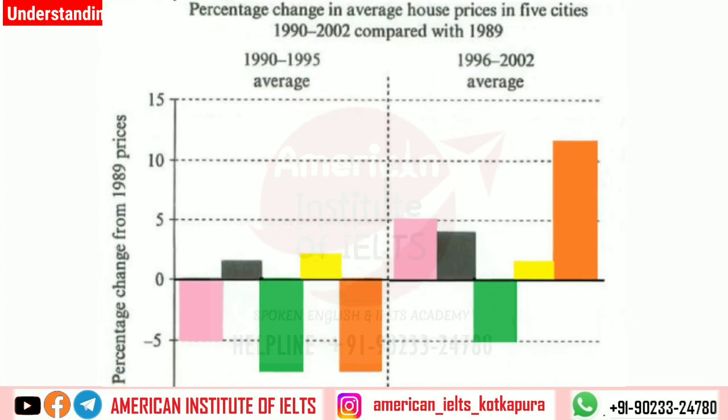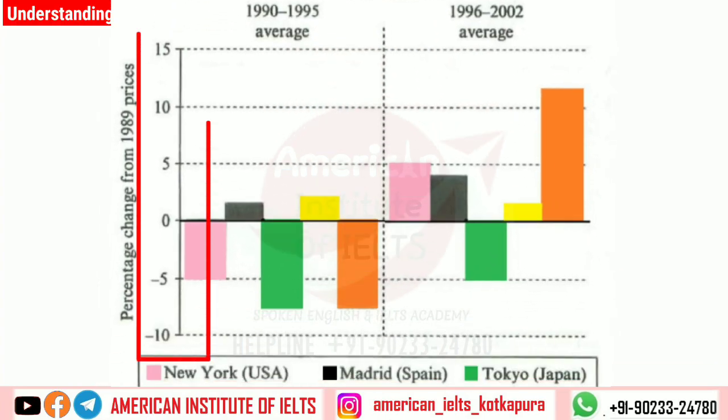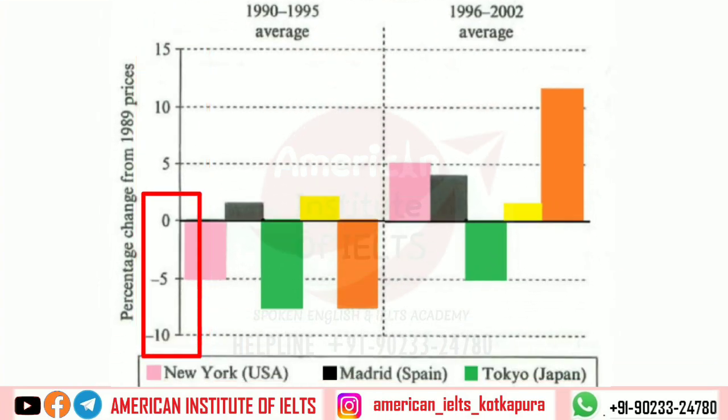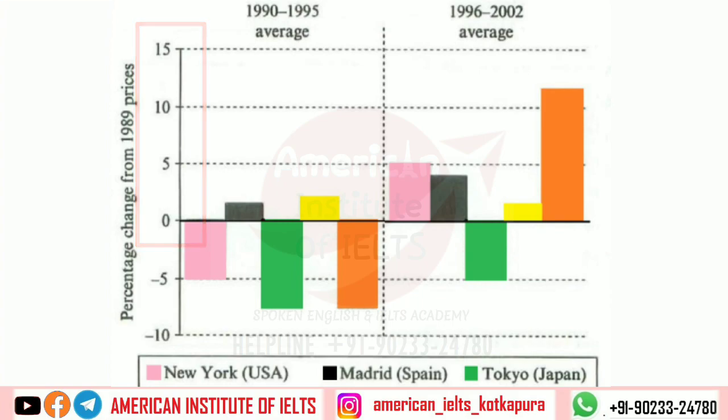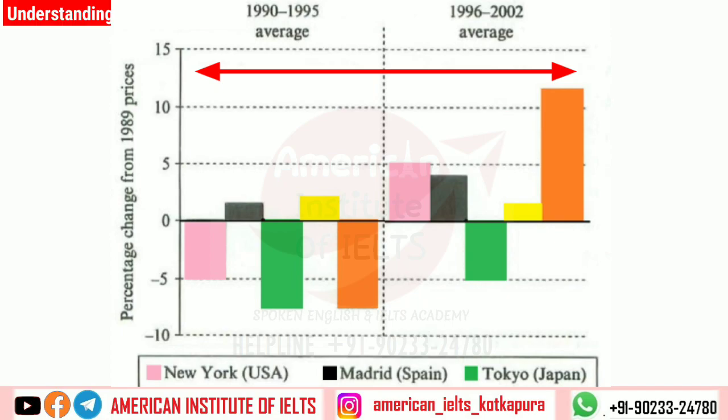As you can see, the chart has a scale which also denotes percentage in minus, which shows that during this period of time the cost was this percent cheaper, and otherwise it is saying that the cost was this percent costlier, right? And he has actually divided the whole interval of 1990 to 2002 into two parts. First is 1990 to 1995, and 1996 to 2002.